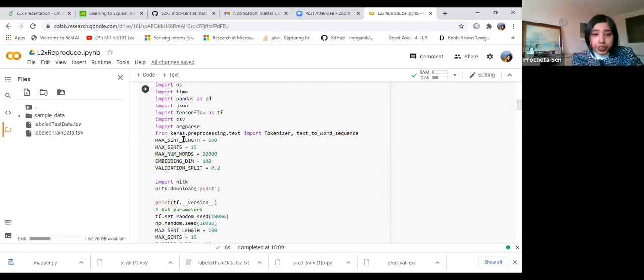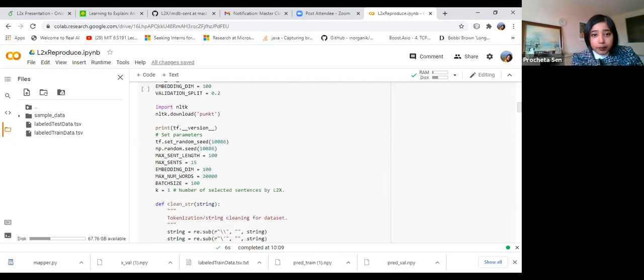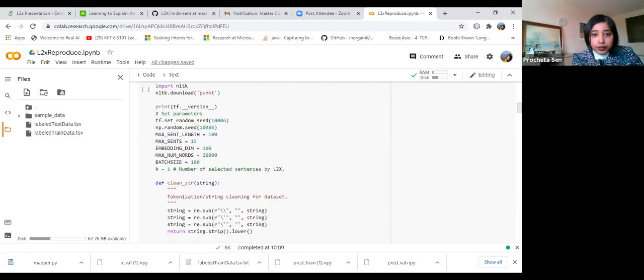So here we have to mention the dimensions of the maximum sentence length and the maximum number of sentences that a paragraph can have. These are some basic parameters that you will fix. They have used this set random seed so that you do not get different results if you run it different times. That's why you have to fix the random seed for NumPy and TensorFlow both.